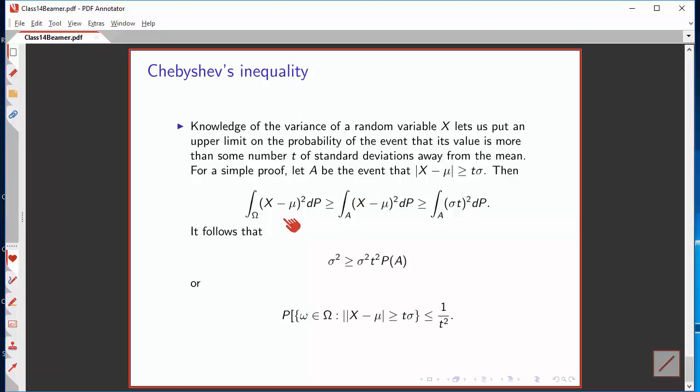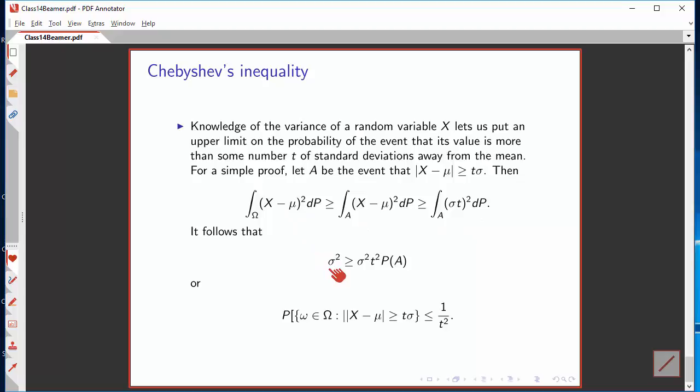Now in that case, if I integrate x minus mu squared over the entire sample space, since this is a positive quantity, I've got to get at least as large a result as I would get by integrating only over the part of the sample space that corresponds to the event A. And when the event A occurs, x minus mu squared is going to be greater than or equal to the square of sigma times t.